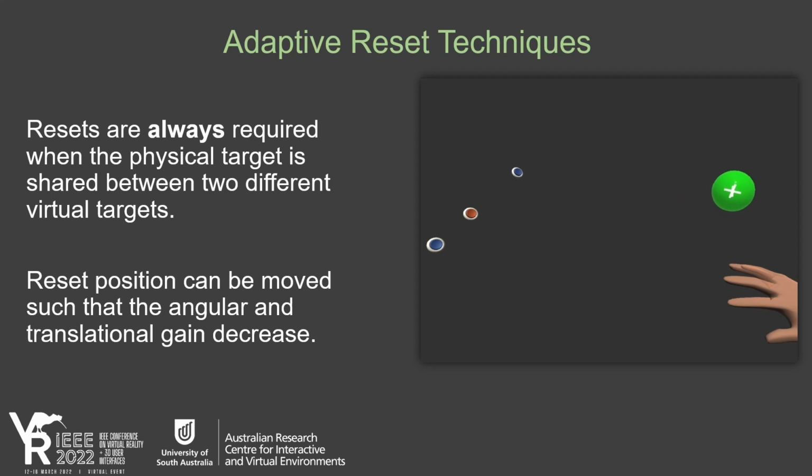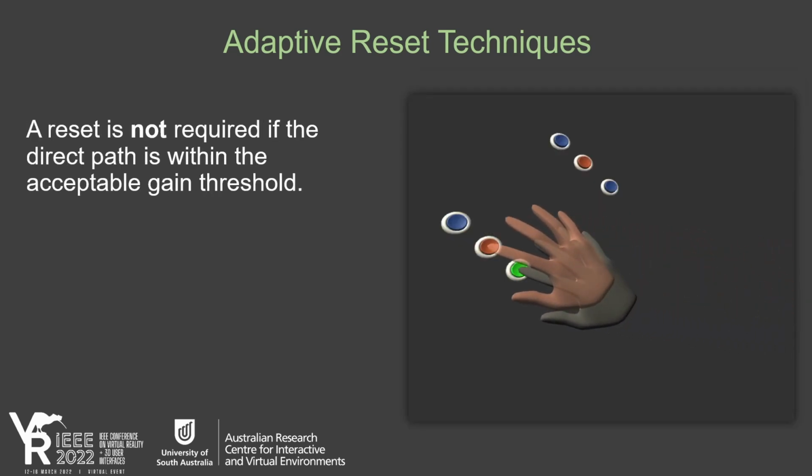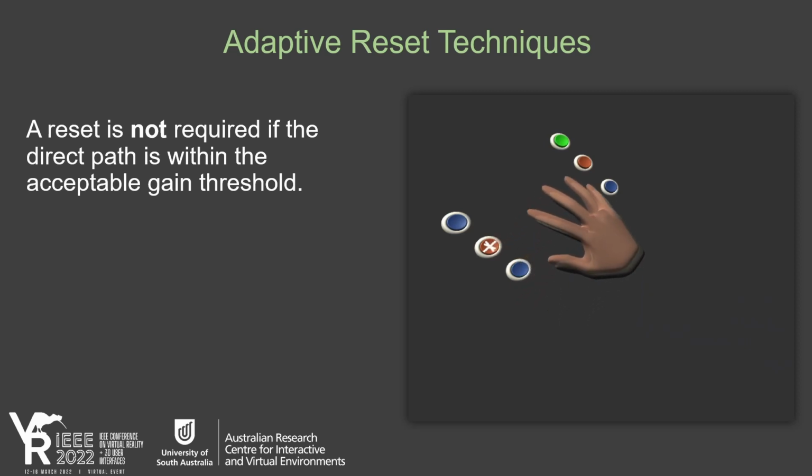We developed a set of adaptive reset techniques that adapt to the user's interactions to minimize the amount of movement required to complete the reset. When moving from one virtual target to another virtual target that each share the same physical target, a reset is always required. However, this reset position can be adjusted to minimize the amount of movement required while also keeping the gain below detectable or tolerable thresholds. Where the physical target is different for two virtual targets, the reset can be skipped if the angular and translational gain are below acceptable or detectable thresholds.